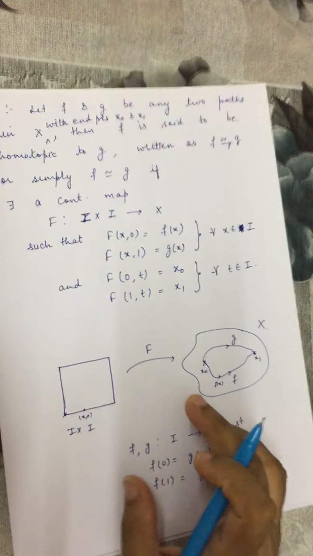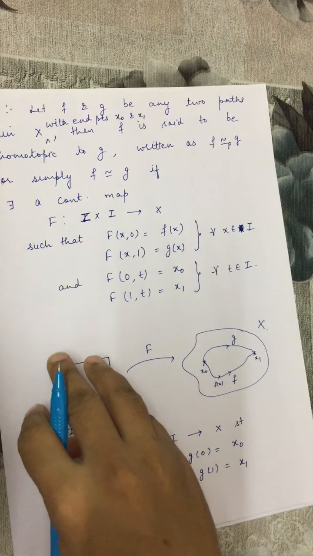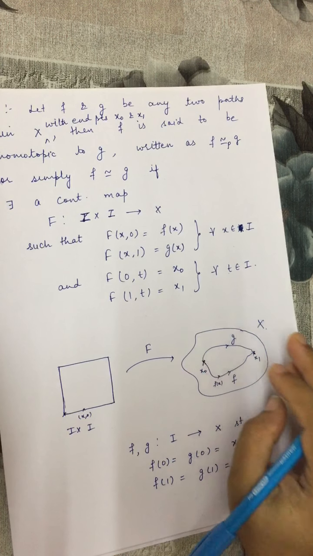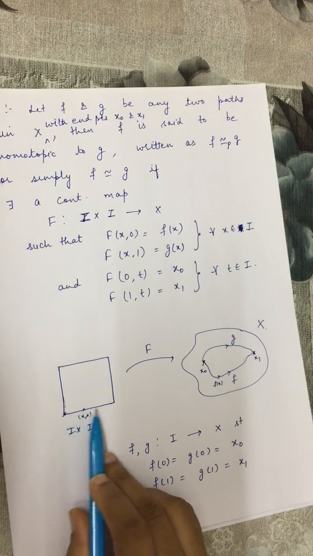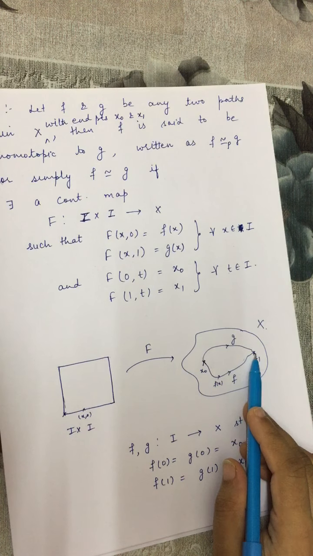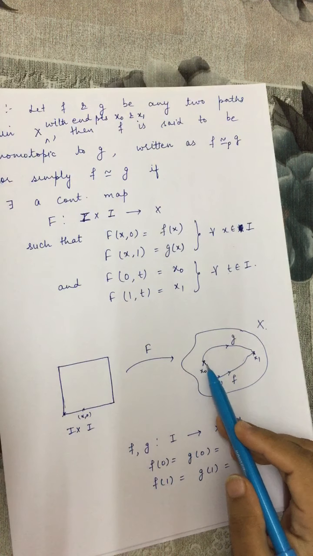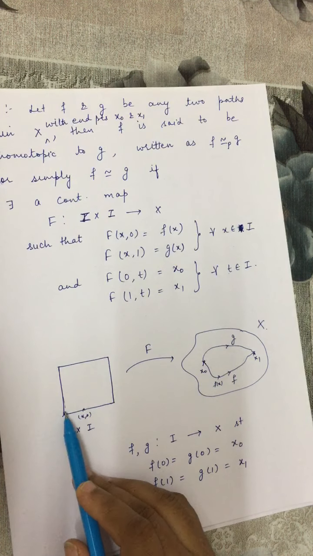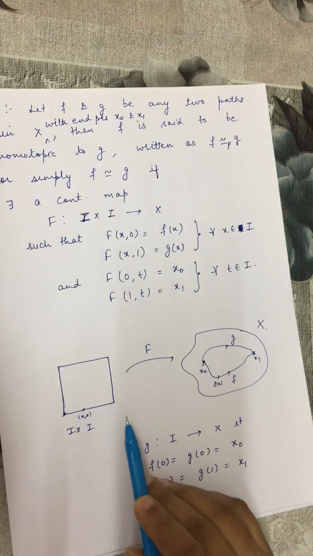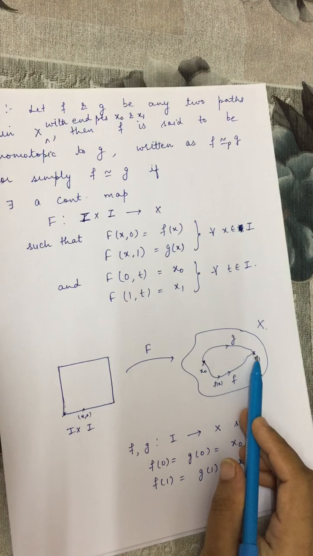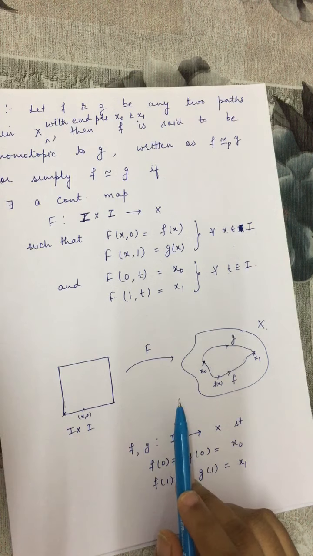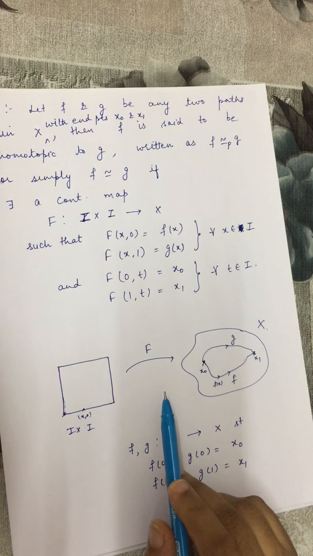So any continuous mapping F from this square to this space X, which satisfies that the bottom line goes along the path F, top line goes along the path G, the left edge goes to the point x0, and similarly the right edge wholly goes to the point x1, then we will say F and G are path homotopic to each other.